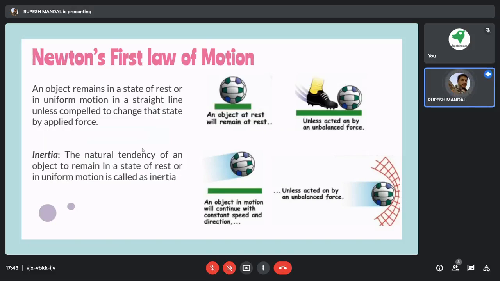So we will be learning about Newton's first law of motion. As I have already discussed, there are basically three laws of motion.